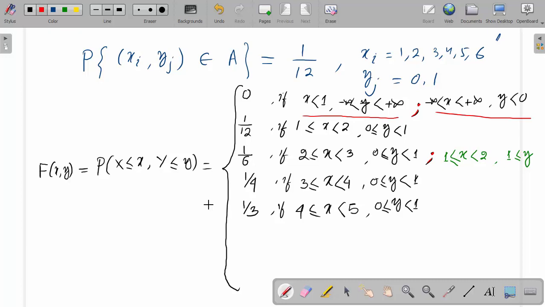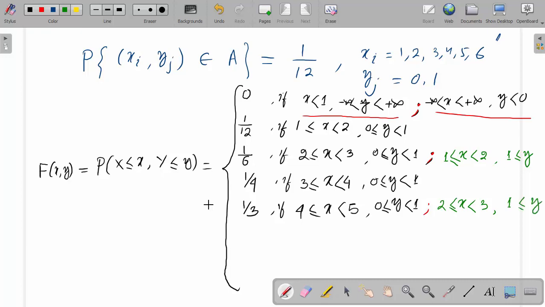The second part can also be: x lies between the same 2 and 3, and 1 ≤ y.